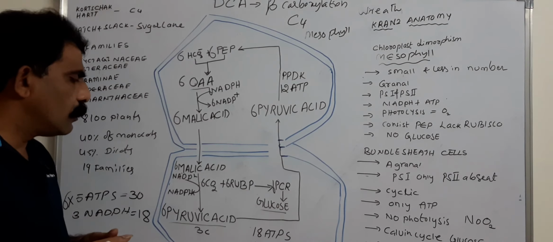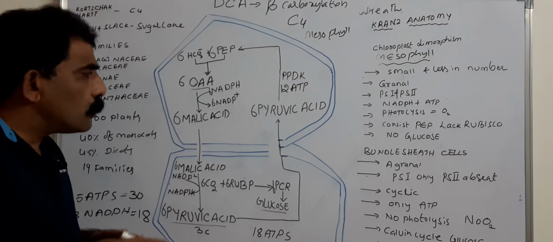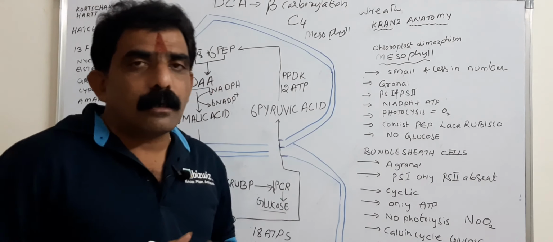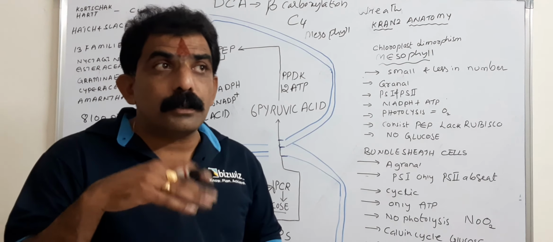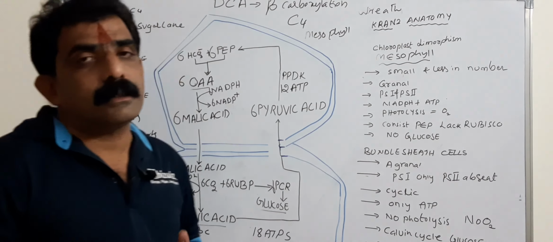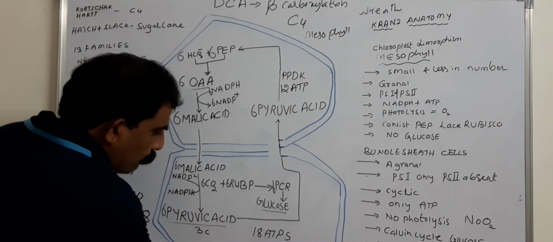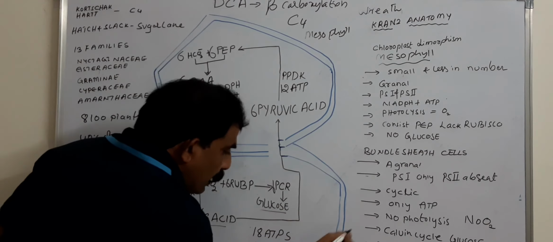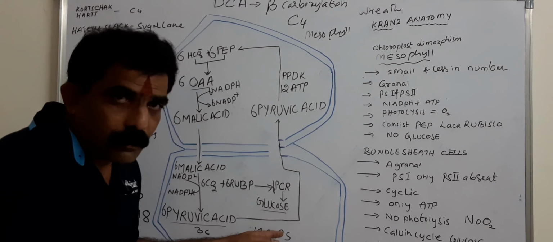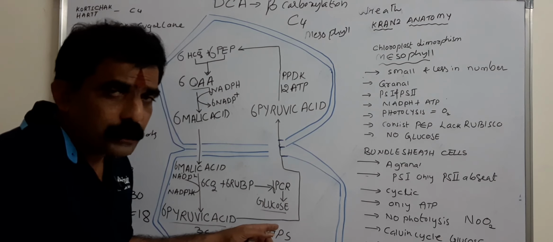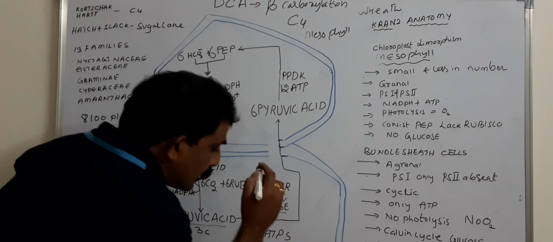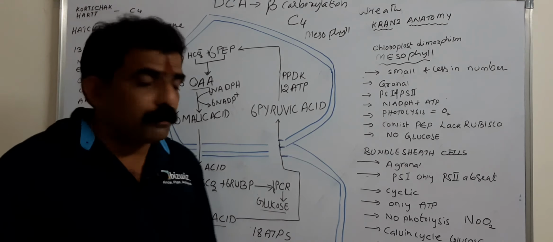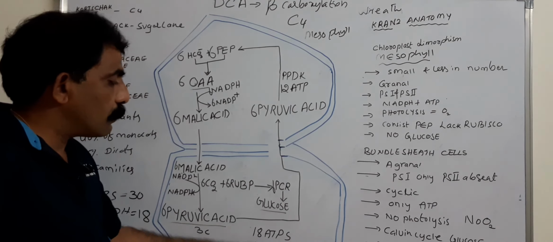Totally, how many ATPs are consumed for reduction and how many for regeneration is the question. Of these 18 ATPs, 12 ATPs are consumed for the reduction of phosphoglyceraldehyde and the remaining 6 ATPs are consumed for the regeneration of RuBP.